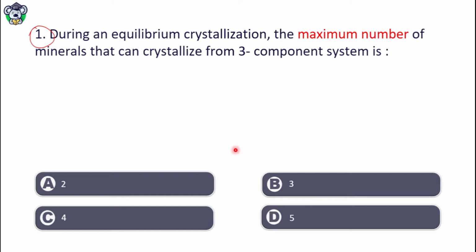Okay, we have to calculate its maximum number of minerals. So we will use the Gibbs phase rule, that is C plus 2 is equal to P plus F. We have to find the maximum number of minerals that can crystallize: P is equal to C plus 2 minus F. If P has to be maximum, then F has to be its minimum value, that is 0, that is invariant.